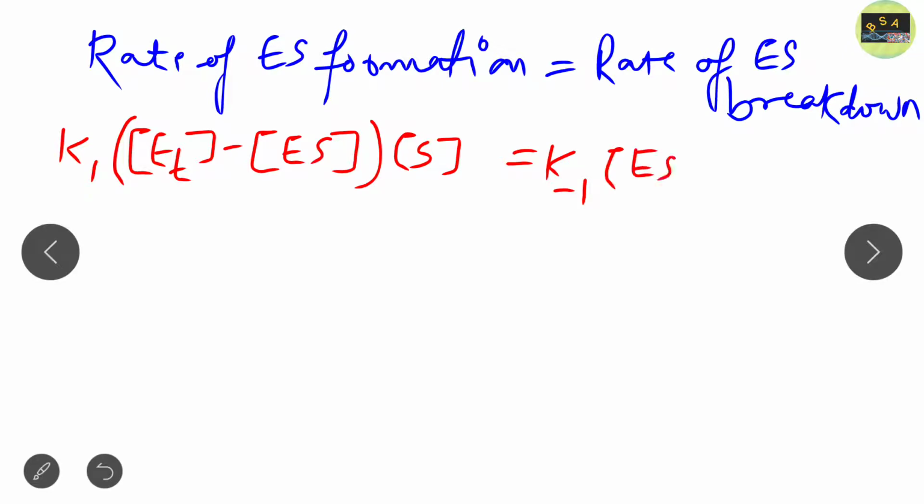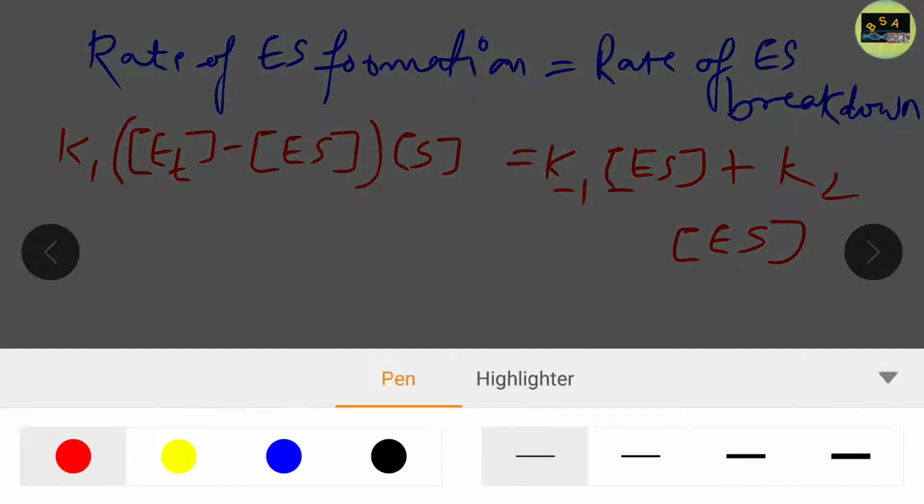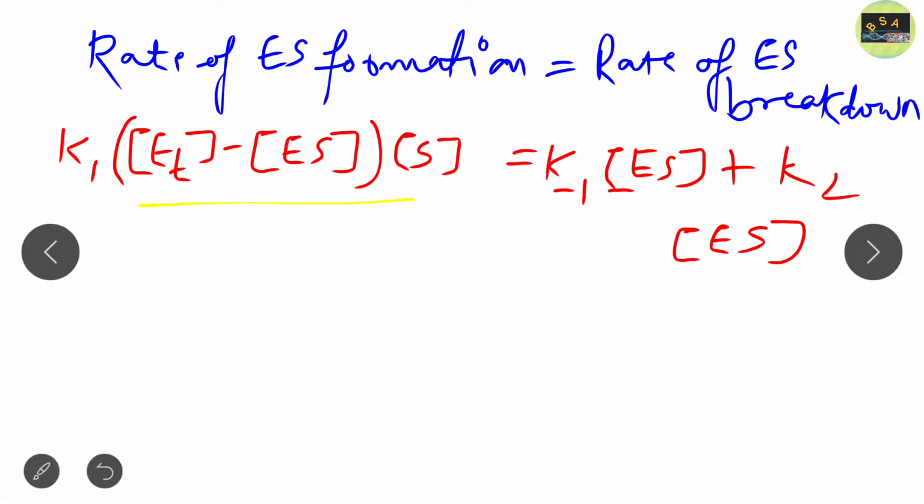either K minus 1 ES, because ES basically breaks down into E plus S in the presence of K minus 1, or you can say rate of ES breakdown means formation of product, and product is formed with the help of K2, that is K2 ES, because ES basically gives rise to E plus P in the presence of rate constant K2. So we can write this equation like this. I hope you understand this concept. So here the rate of ES formation, this equation, and the rate of ES breakdown, this equation, are basically equal. Clear till now?